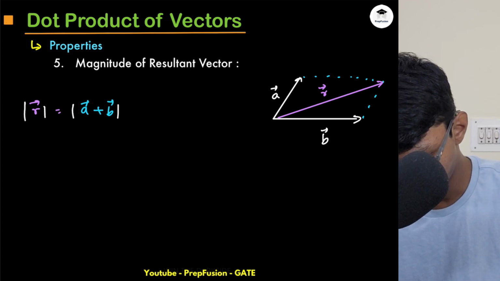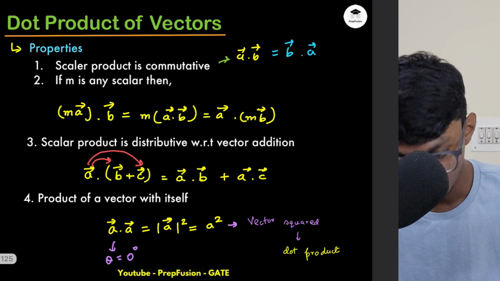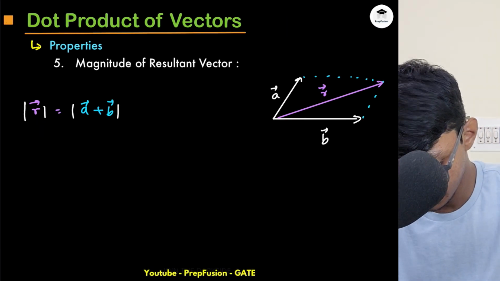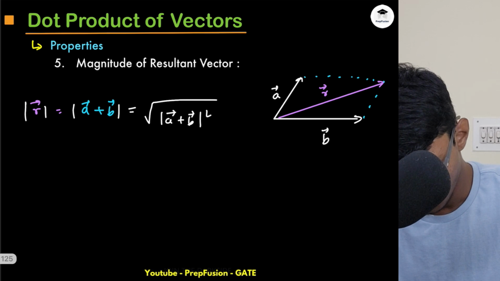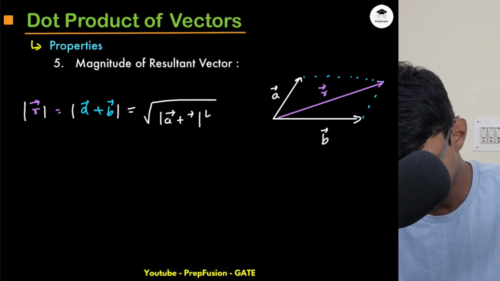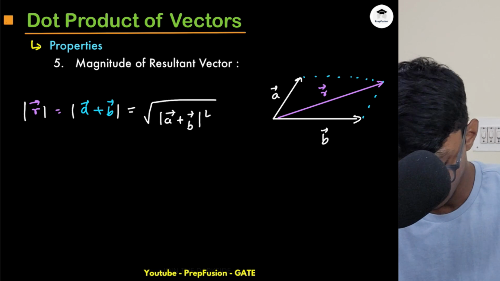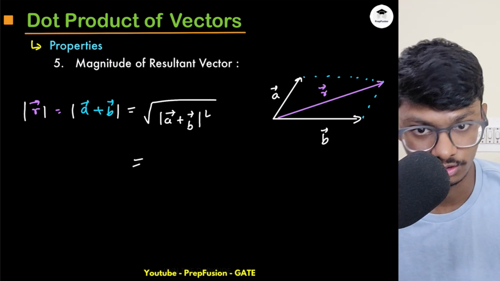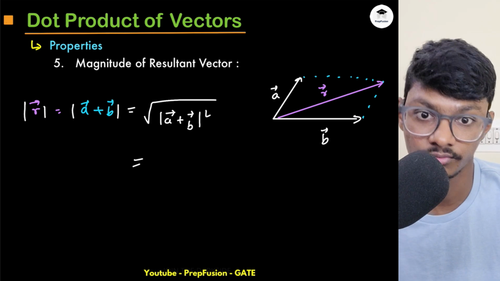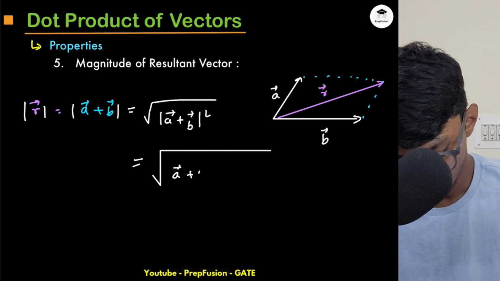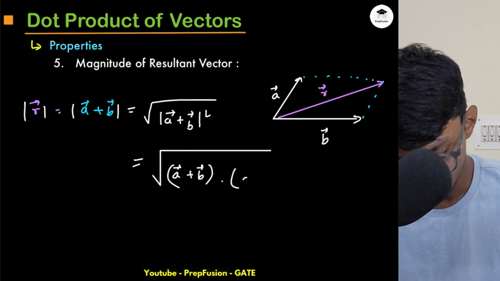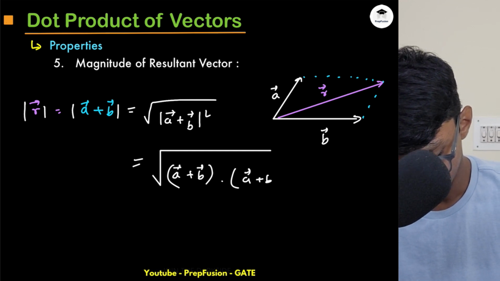How can you write this? We can write this using this property, right? I want to compute the magnitude, so I can write it as under root of magnitude whole square. Now what is magnitude square? Magnitude square is basically the dot product of the vector with itself. So it will be a plus b, dot, not into, dot a plus b.